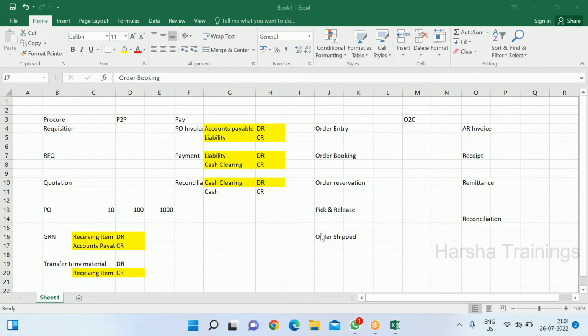In pick and release, when a person who is working in the warehouse picks, the moment that person picks, those items will become empty in the warehouse, right? So will that impact the finance, do we show that in the finance books, or do we not show it?